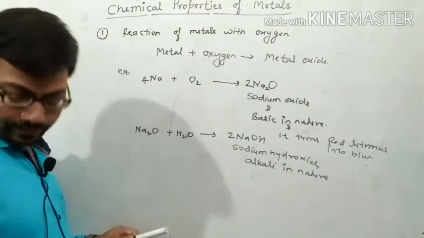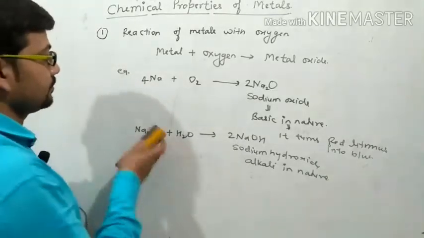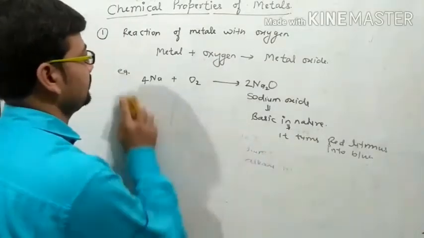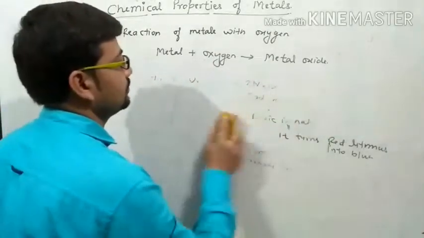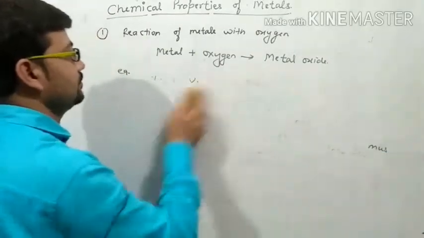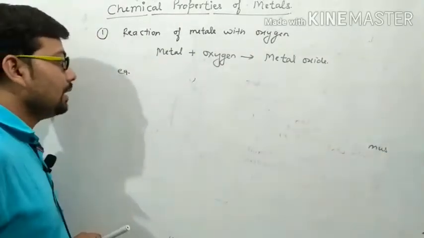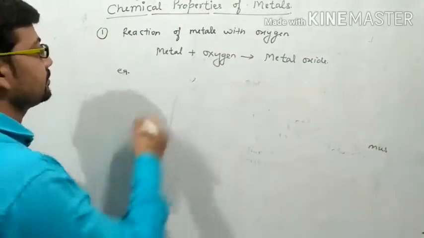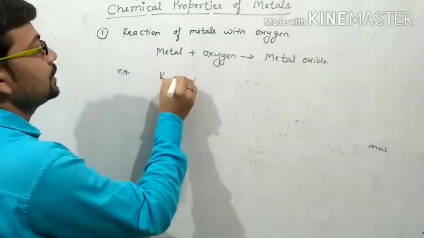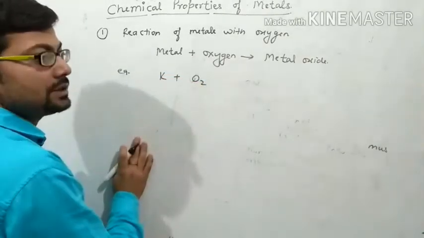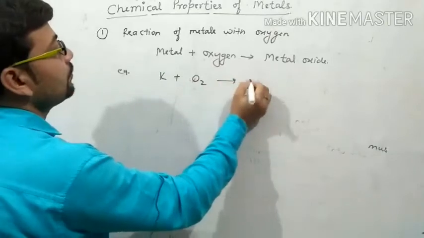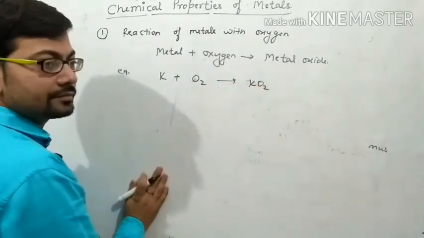Similarly, as in the case of sodium, potassium also reacts with oxygen. Then it forms potassium oxide.